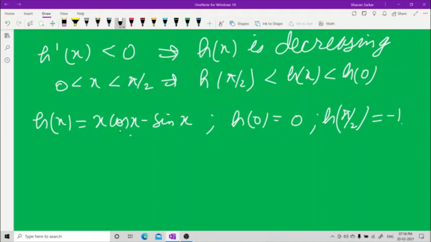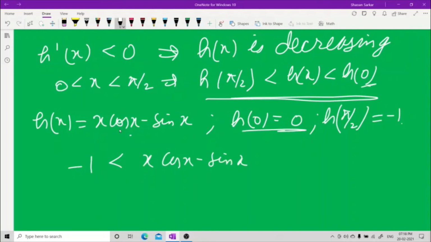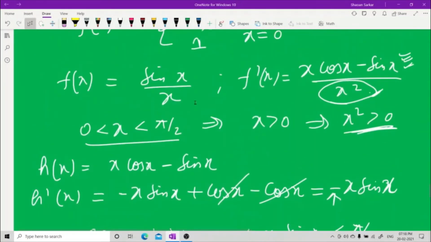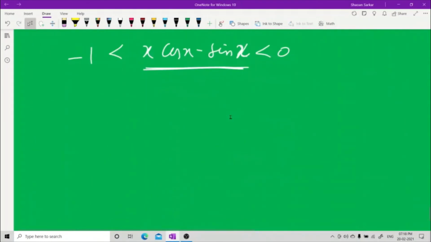So using this, minus 1 is less than h(x), x cos x minus sin x, which is less than h(0), that is 0. That means this quantity is negative. So f dash x is negative, and therefore f(x) is a decreasing function.